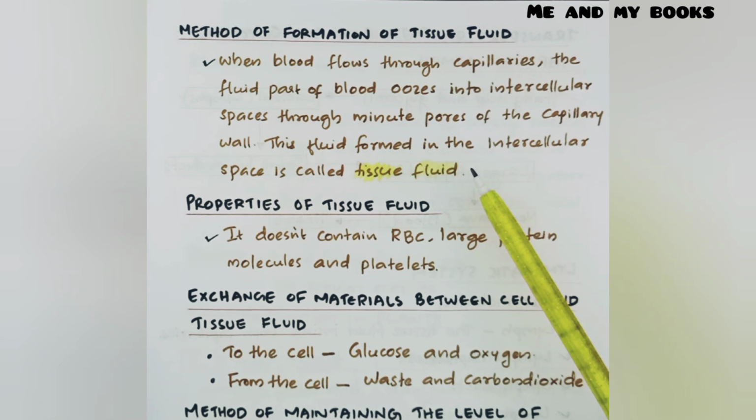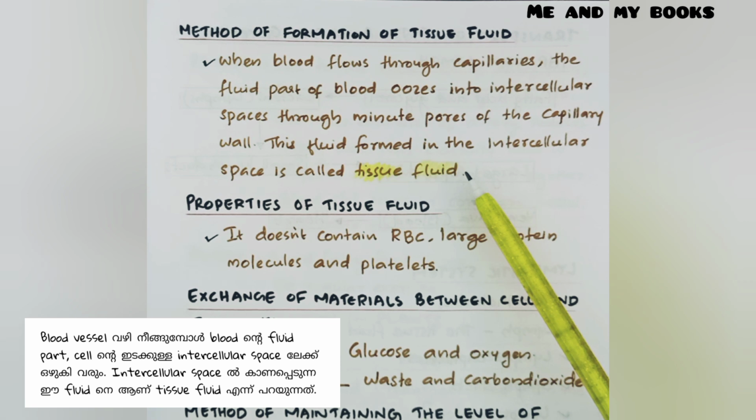Next topic, tissue fluid. Method of formation of tissue fluid. When blood flows through capillaries, the fluid part of the blood oozes into intercellular spaces through minute pores of the capillary wall. This fluid formed in the intercellular space is called tissue fluid.